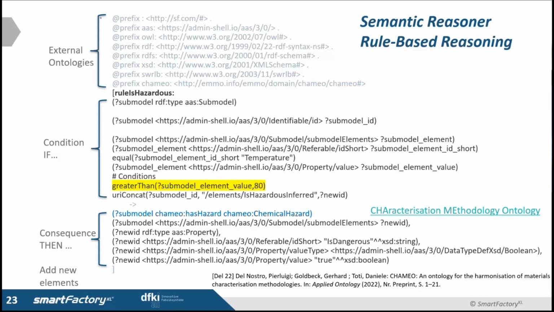So here I'm using the characterization methodology ontology. Different types of hazard are defined there, and for example, I can link the submodel or AAS or asset to these types of hazard.